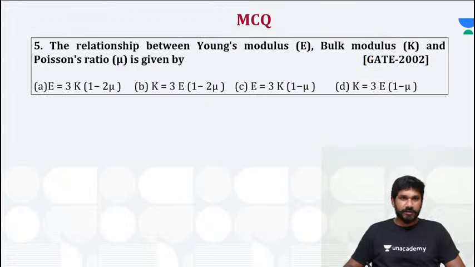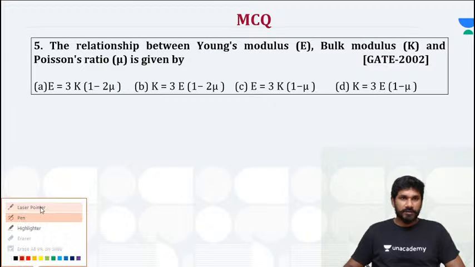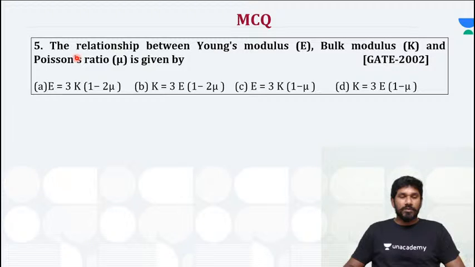The relationship between Young's modulus, bulk modulus and Poisson's ratio. This is one of the easiest questions, from the 2002 question paper.